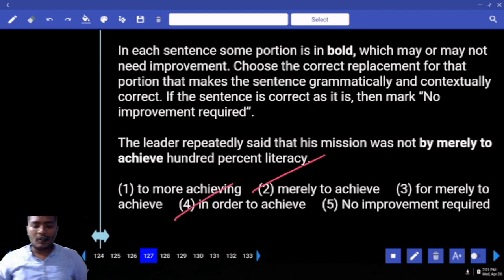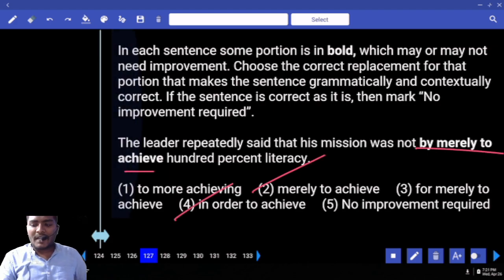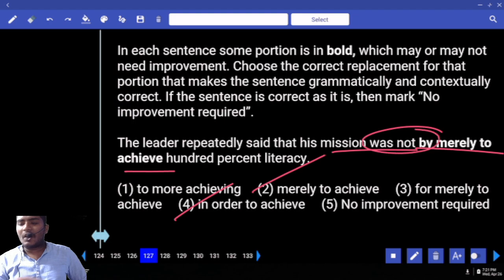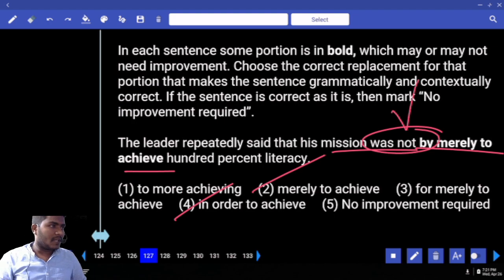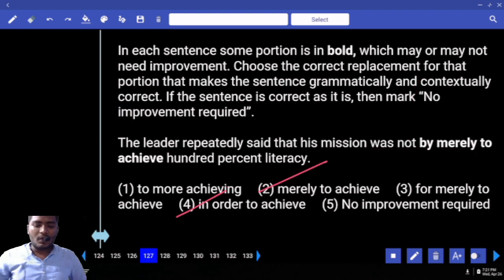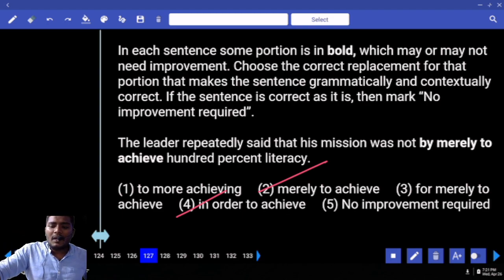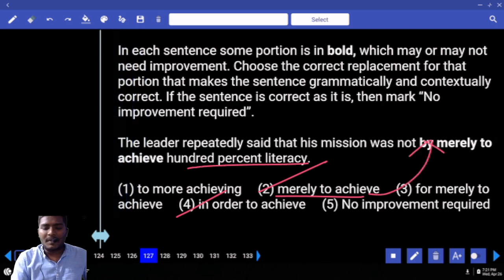Both are meaningful here, options 2 and 4. "By merely to achieve" is not "by merely to achieve." We cannot use this combination without a verb with "by." Eliminate that. That means your answer is only 2 or 4. Tell me your answer. The leader repeatedly said that his mission was only to achieve 100% literacy.